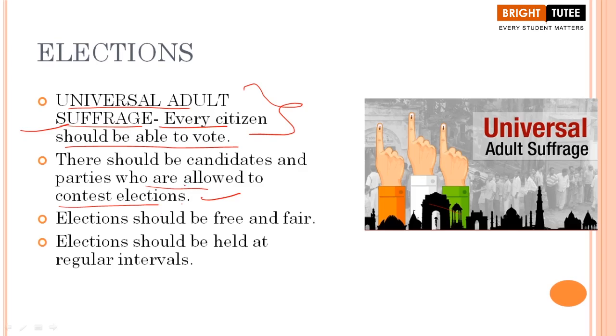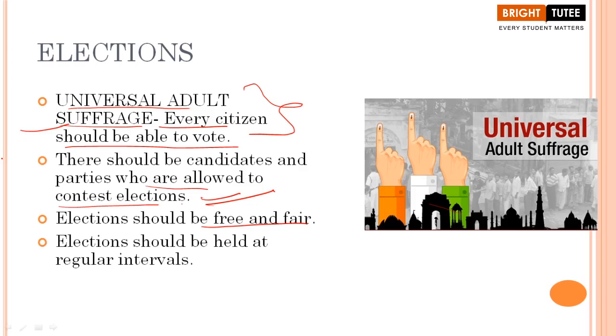So here the second point is important in this sense. Elections should be free and fair. Very important point. What happens when elections are not taking place in a fair manner? Do we call it a democratic government? Can you imagine a situation where fair practices are not involved whenever elections are taking place? Definitely not, students, right? So when we are talking about the nature of the elections, it should definitely be free and fair. People should have a fair choice of choosing their representatives. Right? They should not be bound that they have to choose this person